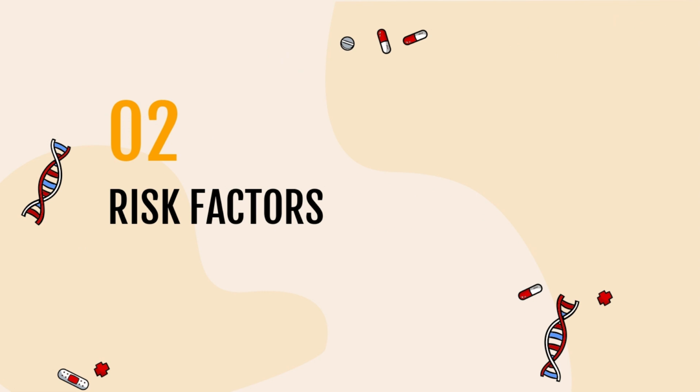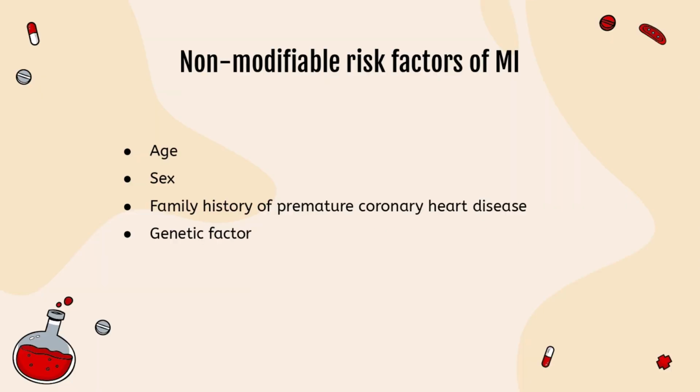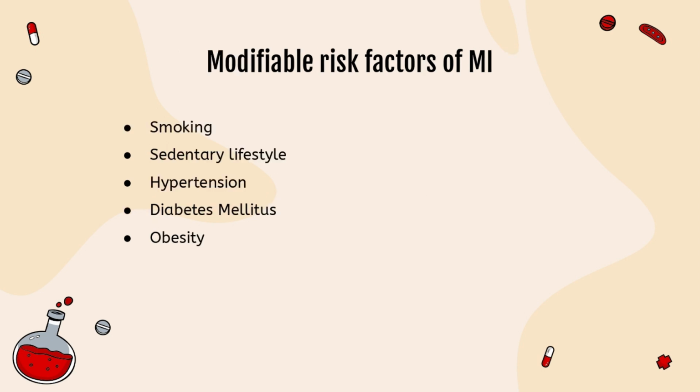Next, we look into the risk factors of myocardial infarction. The first non-modifiable risk factor of myocardial infarction would be increasing age. This is because older adults are more likely to die of heart disease compared to younger people. Next is sex, where men tend to have heart attacks earlier in life than women. Next is family history of premature coronary heart disease and also genetic factors.